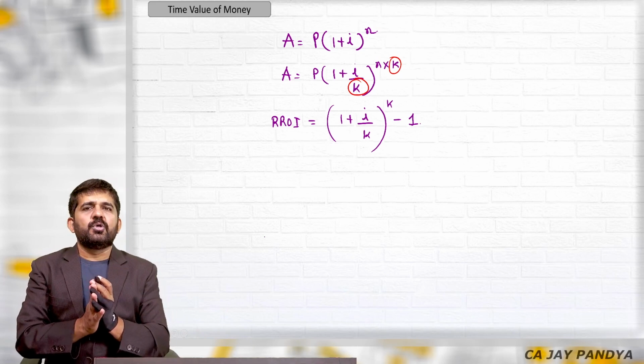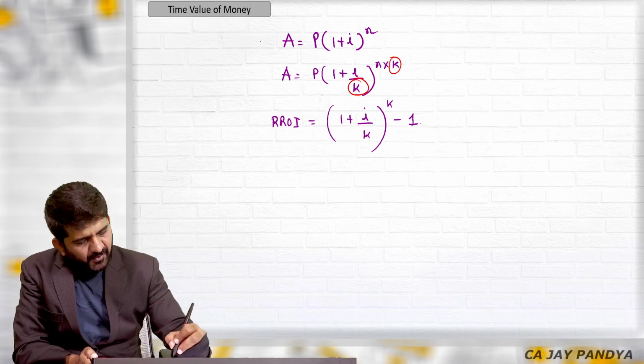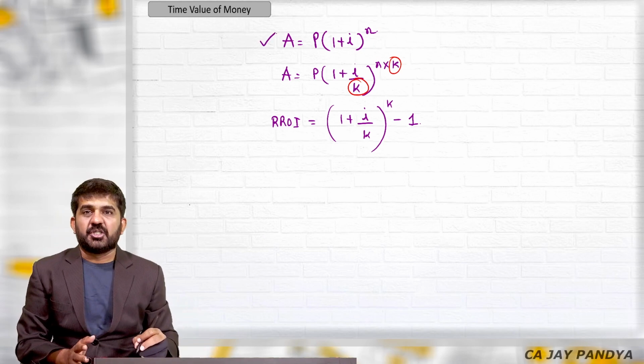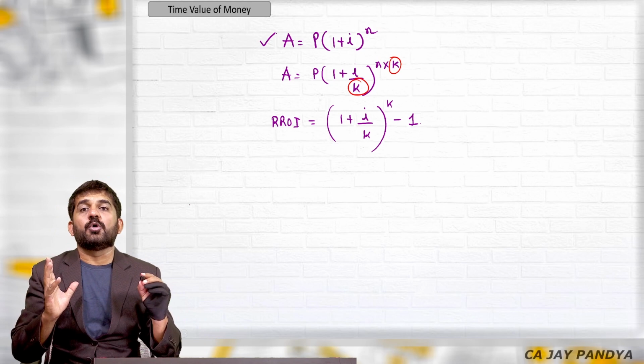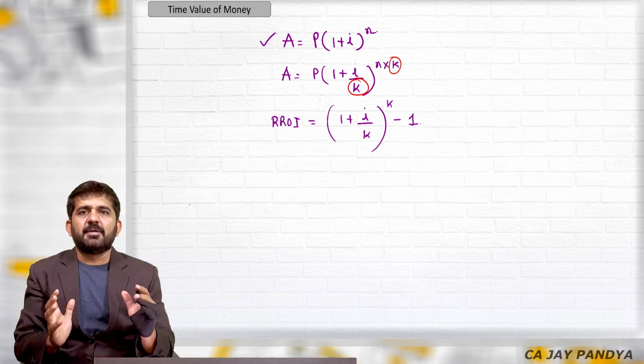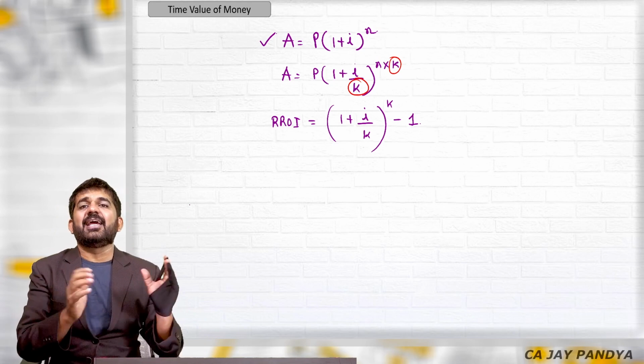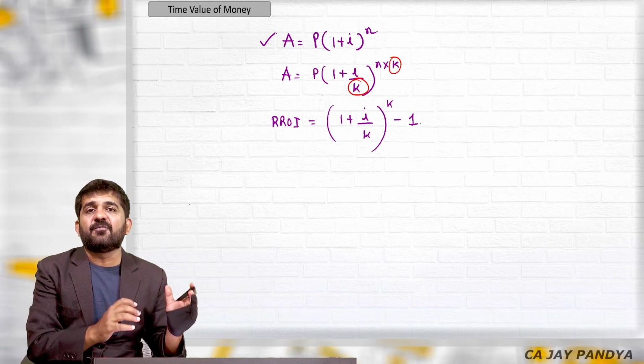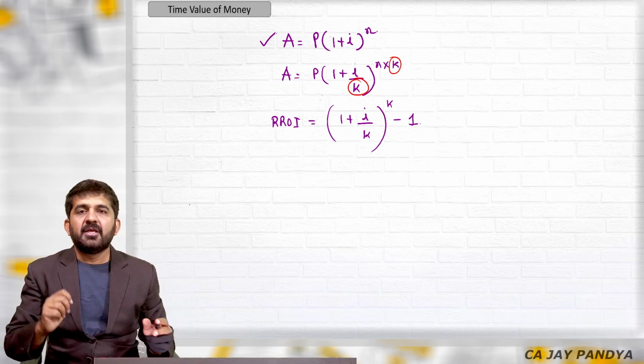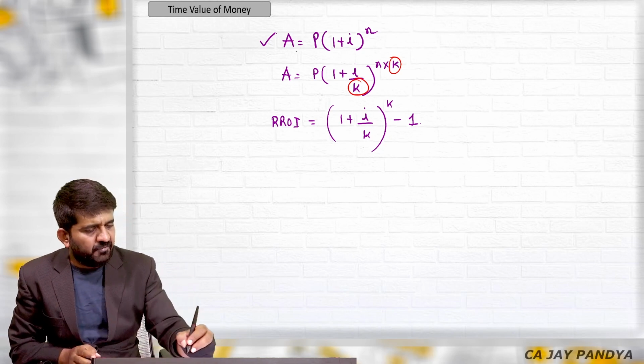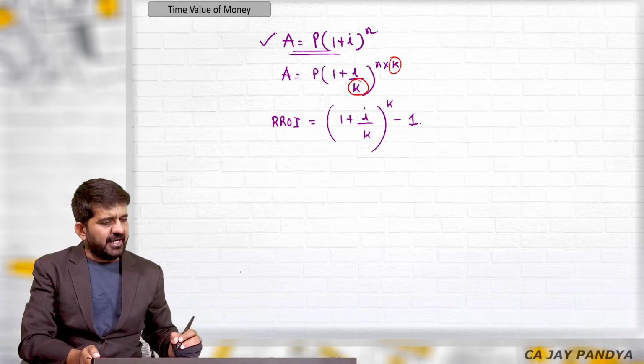Let us move to the next concept, where in the first category of questions, we are dividing this into 8 parts. So we'll be learning time value of money in 8 different parts, 8 different categories of sums. In the first category of sums, we will be using this formula, and we are having a direct question. Let us understand the first category of questions.